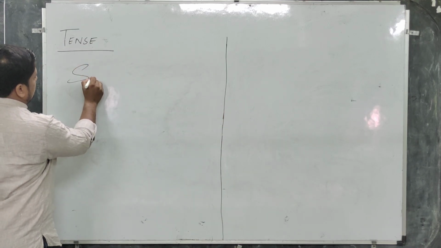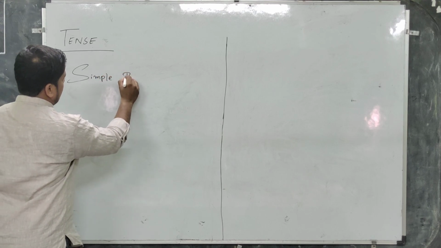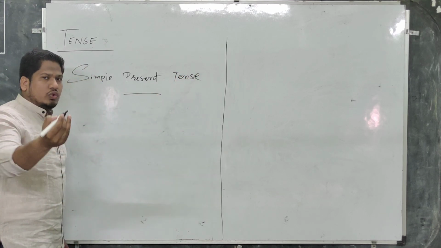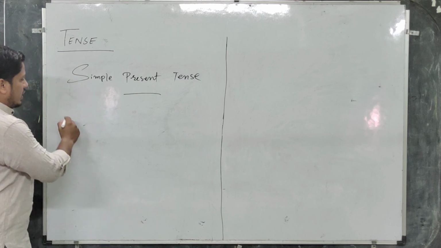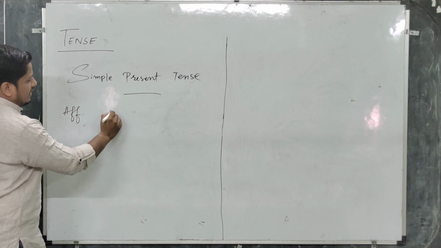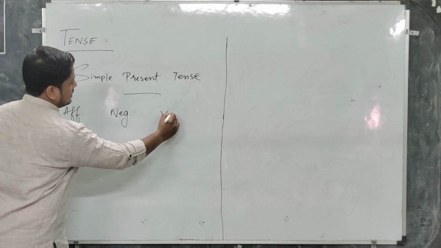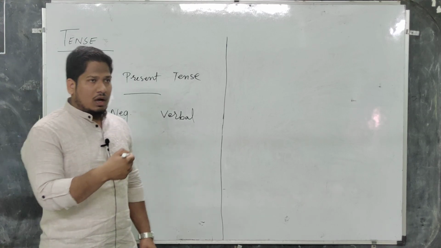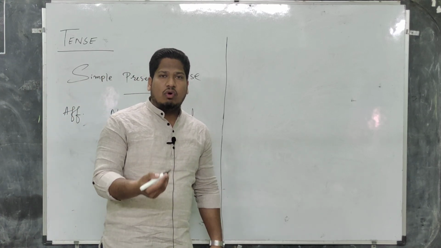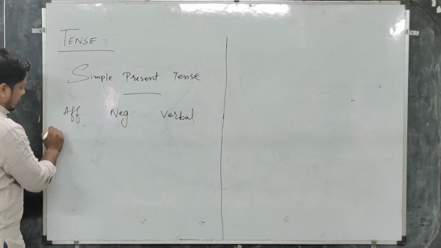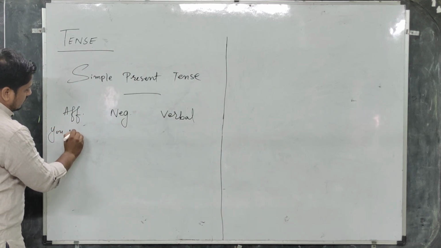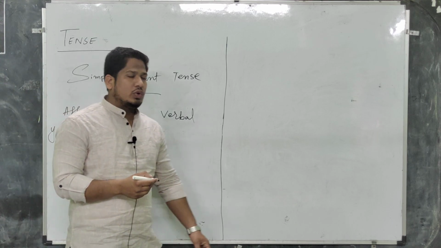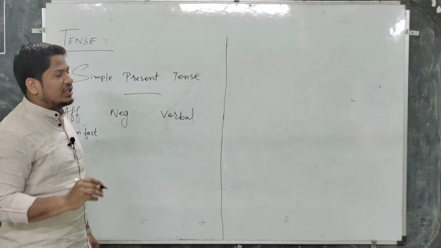We were learning about simple present tense. You know everything about it, only I am going to give you its affirmative, its negative and its verbal. I am teaching you how to make the negative and verbal of simple present tense. Here I am writing, you run fast. You run fast. तुम तेज दौड़ते हो. You run fast. We have to make the negative of this sentence.